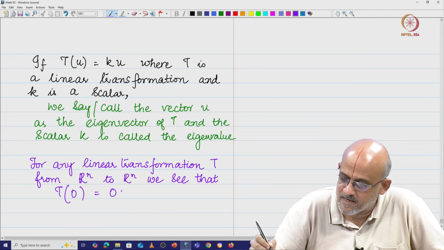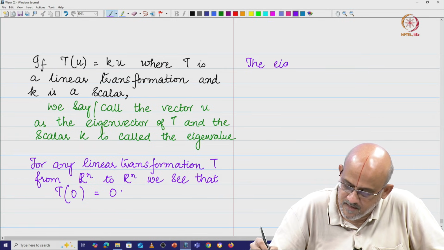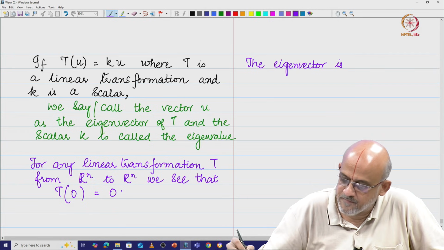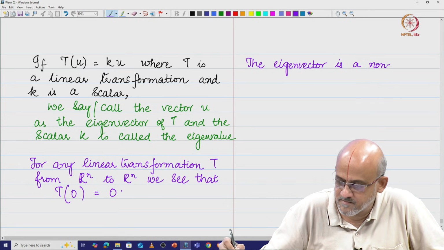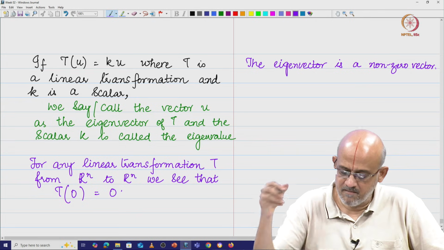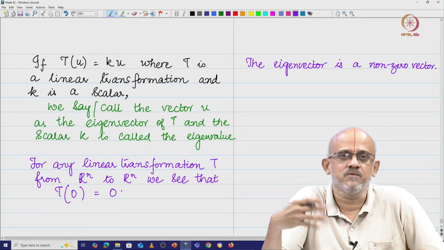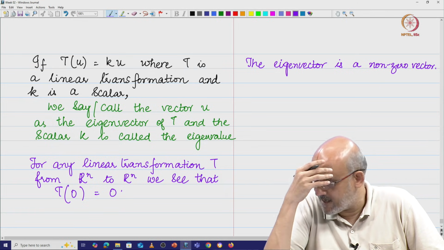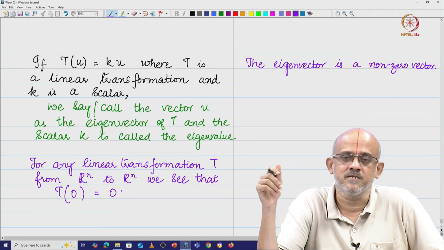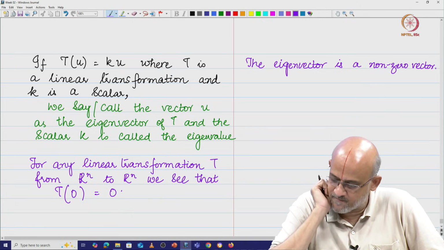So the eigenvector, let us also make the statement. The eigenvector or the invariant direction is basically a non-zero vector. The eigenvector is a non-zero vector, right, because the 0 vector does not have a direction. So, there is no point in trying to transform this, because whenever you try to transform you are going to get the 0 vector itself. So, when we talk about eigenvectors, we are going to talk about non-zero vectors which get transformed to the same vector, basically a scaled version of it.